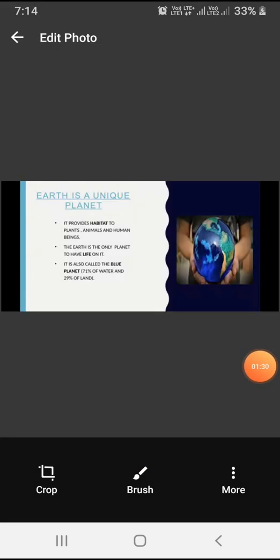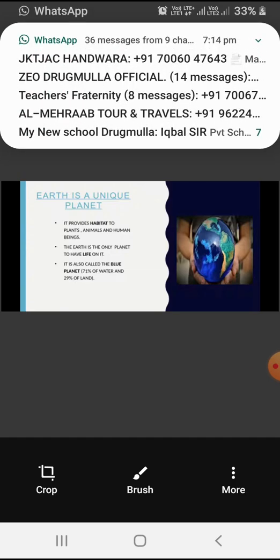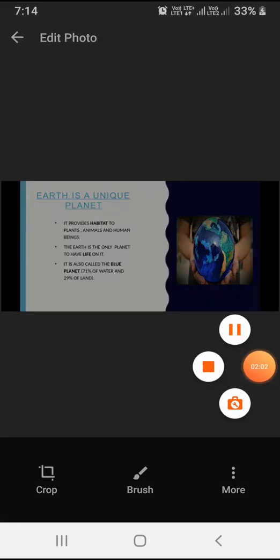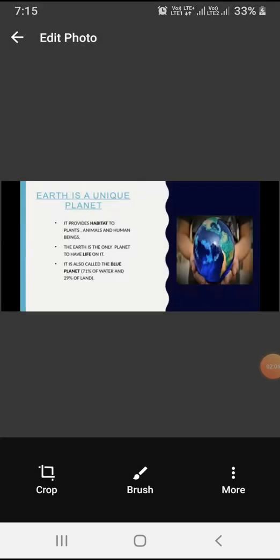Dear students, Earth is a unique planet. See this globe. You will find here that a major portion of this globe is blue. What does it indicate? It indicates that much of this earth is covered with water. Why is it unique? Because it provides habitat to plants, animals, and human beings. The Earth is the only planet where life is possible.